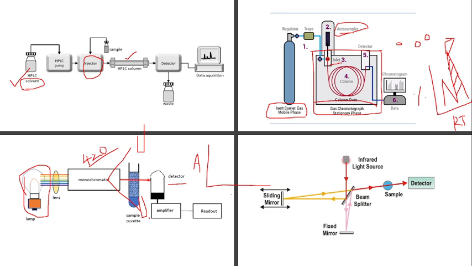But in a double beam spectrophotometer, what happens is there will always be a blank for each and every reading. So there is a reference cell and there is a sample column also. For these two, there will be a light passing. Say for example, 420 nanometer will be passed here and 420 nanometer will be passed here. At a time, both are passed, and this value is subtracted from the sample value and the absorbance is obtained at that time. So for each and every sample, the blank is subtracted from the sample value. So this will have higher accuracy than the single beam spectrophotometer. That is the major difference.